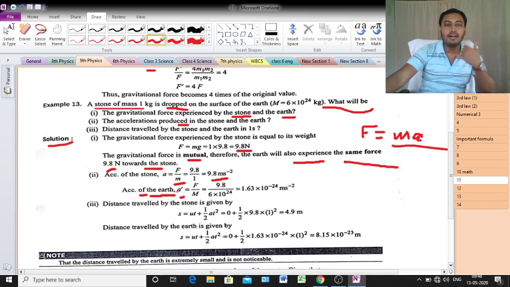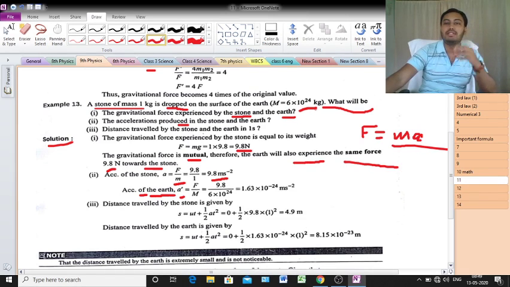Acceleration of the earth. That's why you have to put the value of M. That means the value of M will be the mass of the earth. So a prime equals F by capital M. Again, the value of F is 9.8 Newton. Again, the value of capital M, this is the given value, 6 into 10 to the power 24 kg.